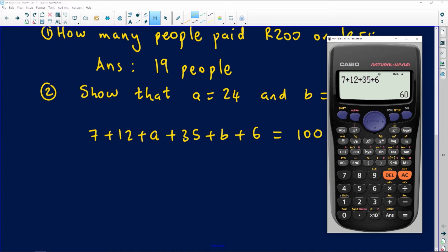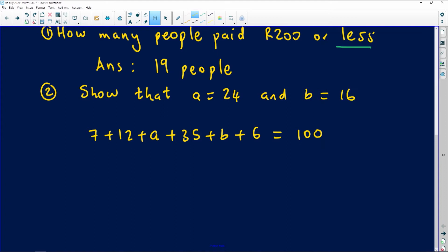We end up with 60. So on the left-hand side of my equation, I am left with A and I am left with B, and the sum of all these numbers comes out as 60, and this must amount to 100. That means if I make one variable the subject of the formula, I can say A is going to be 40 minus B. This is me preparing myself for simultaneous equations. If you take 60 away on both sides of the equation, you're going to get 40, and when you subtract B on both sides, you're going to have minus B. So that's what I'm getting from the first equation.